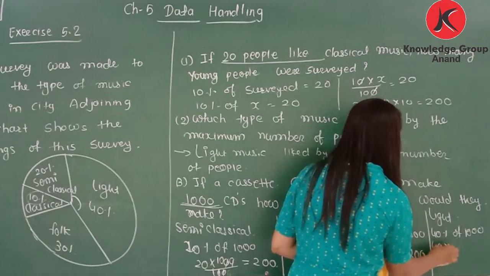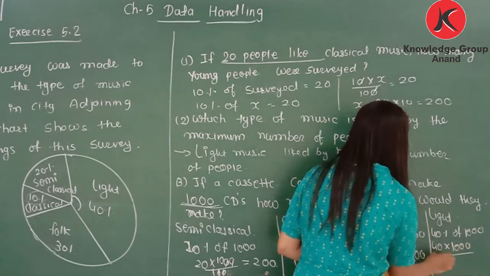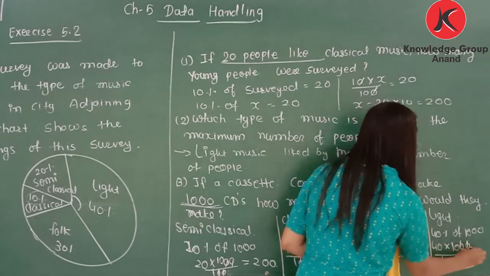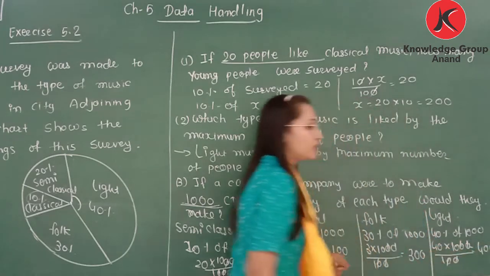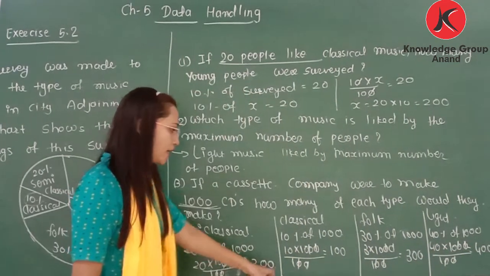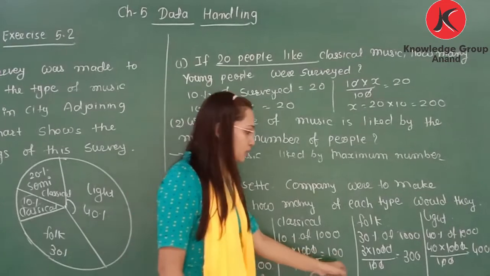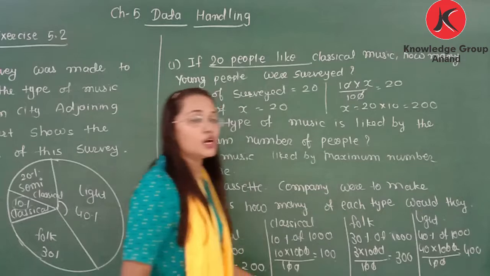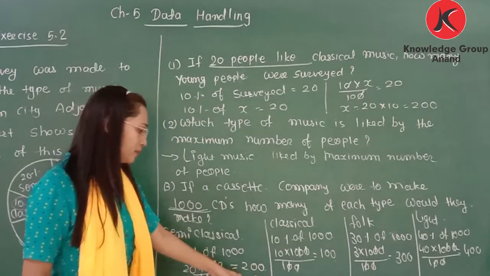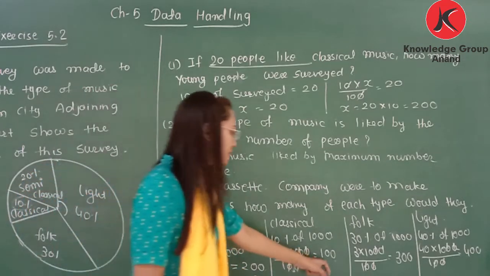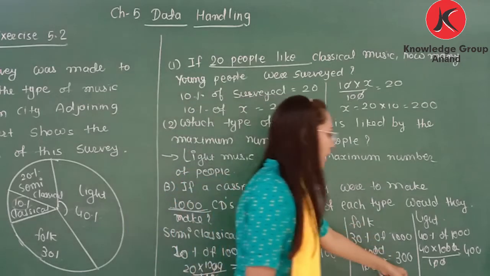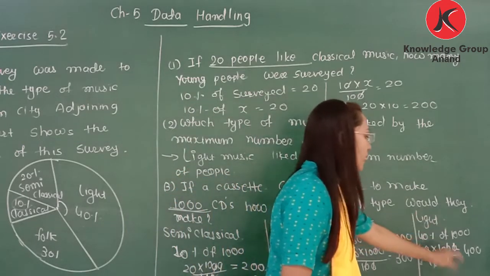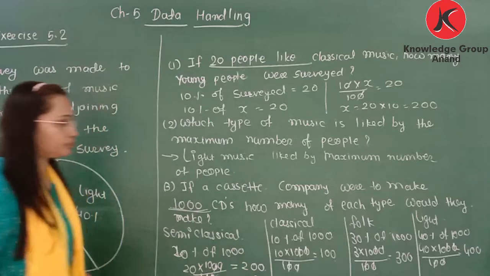So 40 multiplied by 1,000 divided by 100. It means 400 CDs must be of light music. Now if you add 200 plus 100, 300, 300 plus 300, 600, 600 plus 400, 1,000. Means from 1,000, 200 must be of semi-classical, 100 must be of classical, 300 must be of folk music and 400 must be of light music.